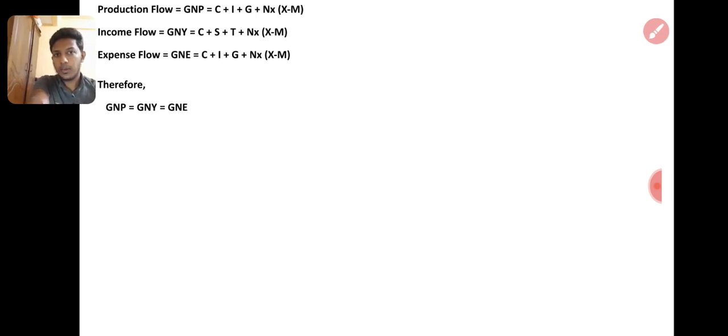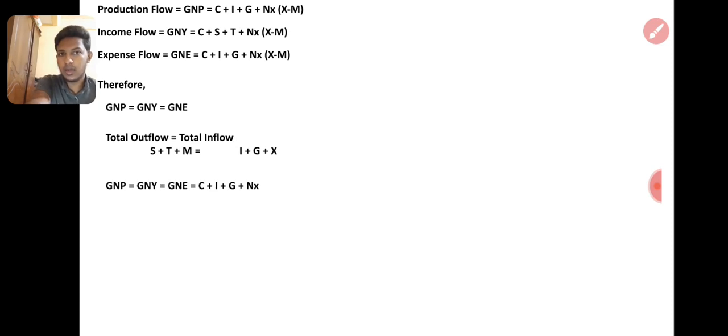So NX will be added here: C plus I plus G plus NX, where NX is X minus M. We can say M is an outflow and export is an inflow, but always take the NX to calculate in the formula. So total outflow is I plus G plus X, and actually these will not be equal.